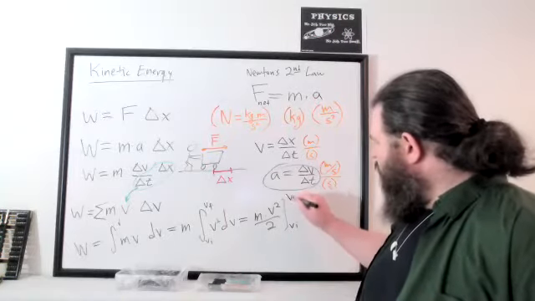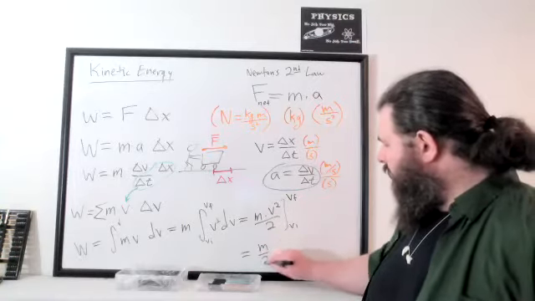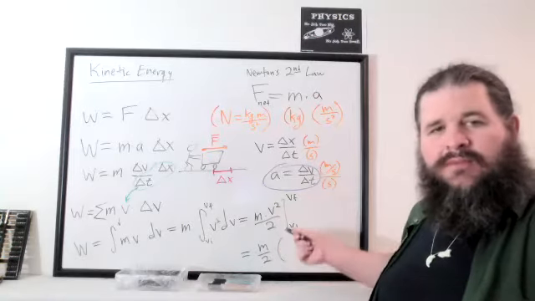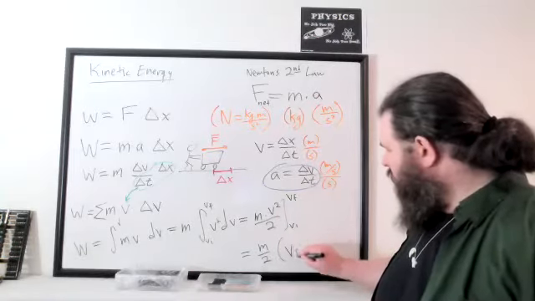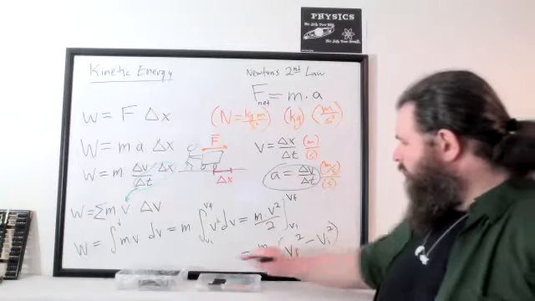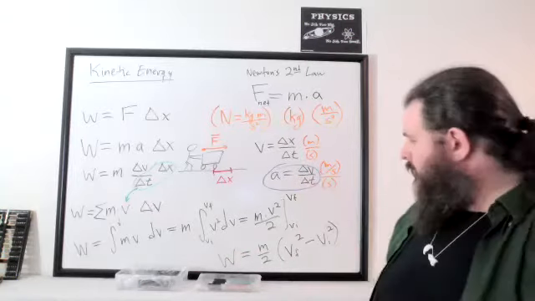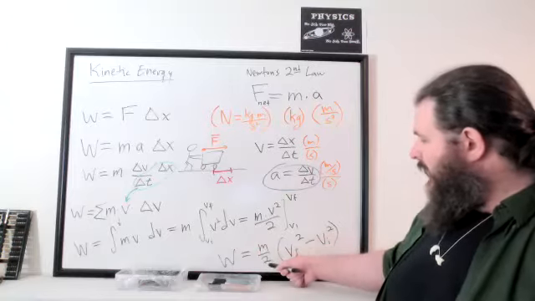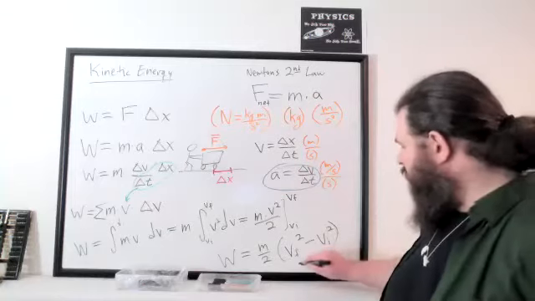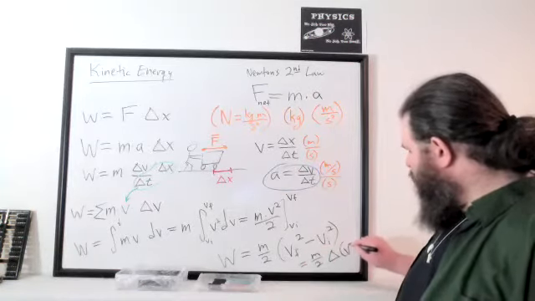So if we plug those in, the m over 2 is a constant, so we can factor that out. We've got v final squared minus v initial squared, because you plug in those endpoints and subtract to find the definite integral. So this would be the amount of work done. If you're pushing on an object to make it get faster, the amount of work you do is half the mass times the difference in speed squared. And we could write that as a delta also. The change in speed squared.